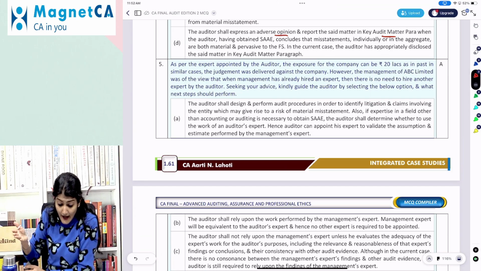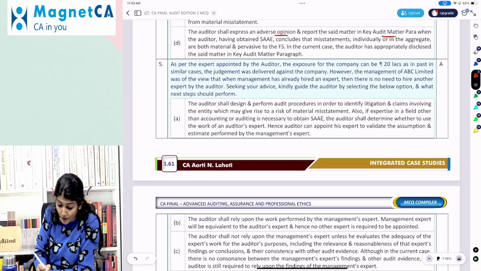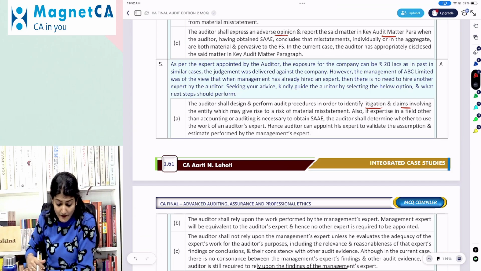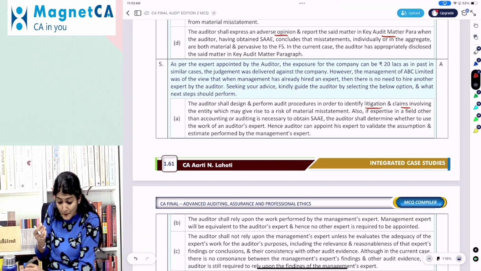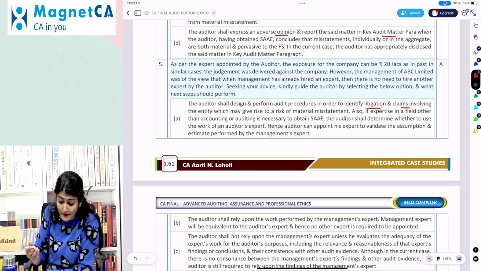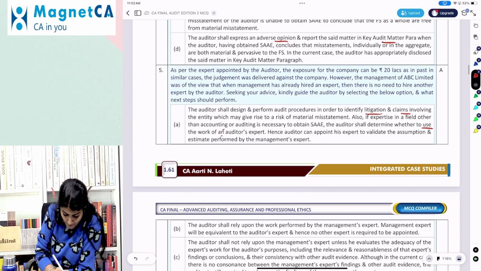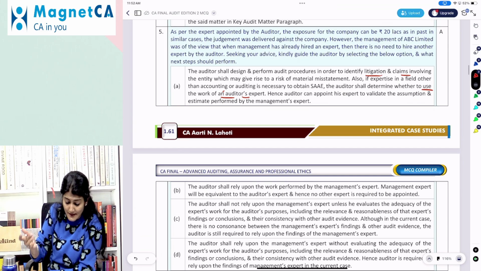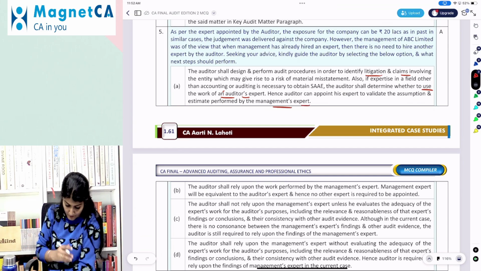Auditor shall design and perform audit procedures in order to identify litigation and claims involving the entity which may give rise to a risk of material misstatement. Also, if expertise in a field other than accounting or auditing is necessary, the auditor will determine whether to use the work of an expert. Hence, the auditor can appoint an expert to validate the assumptions and estimates performed by the management's expert.